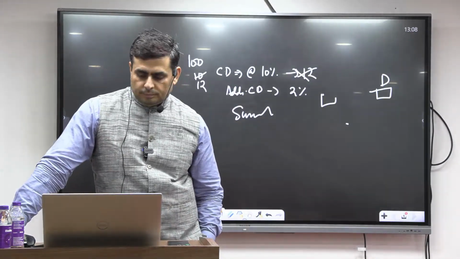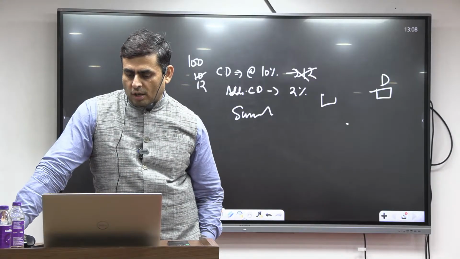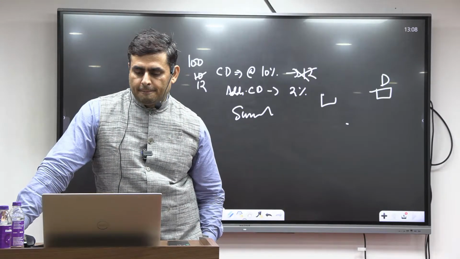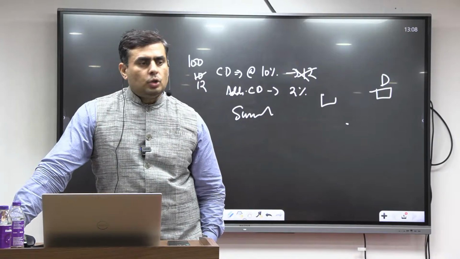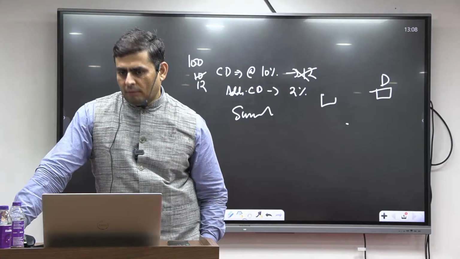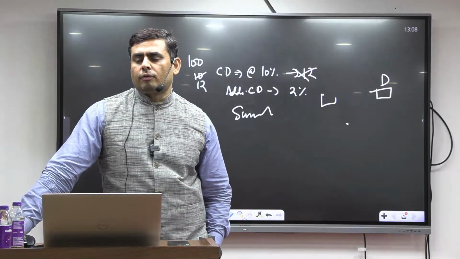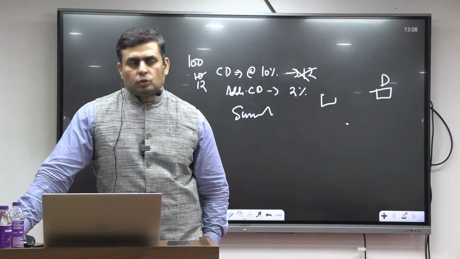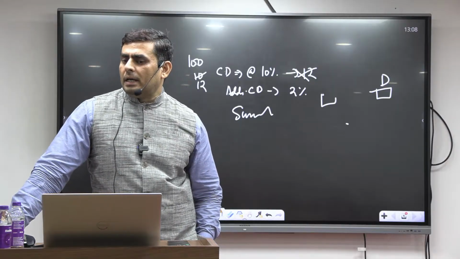Next, VAT. Then the second is entry tax. Entry tax, the other name is octroi. O-C-T-R-O-I, octroi. So usually this entry tax applies when the good is entering the state. Suppose a good from Karnataka enters where? Telangana. So at the Telangana border, you have to pay the entry tax.